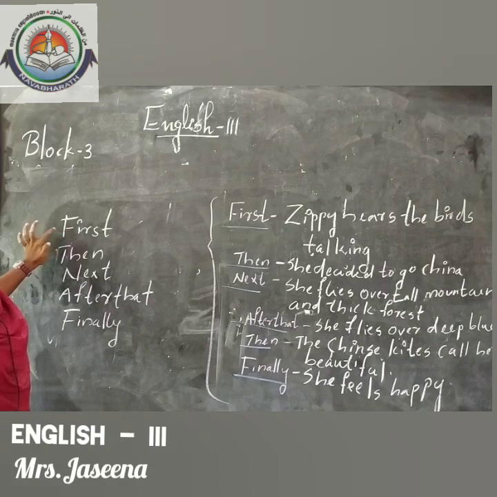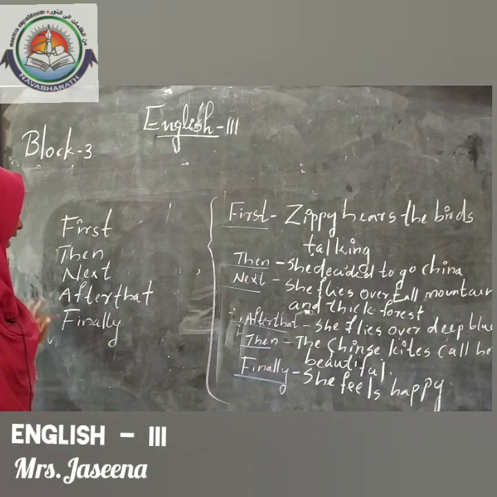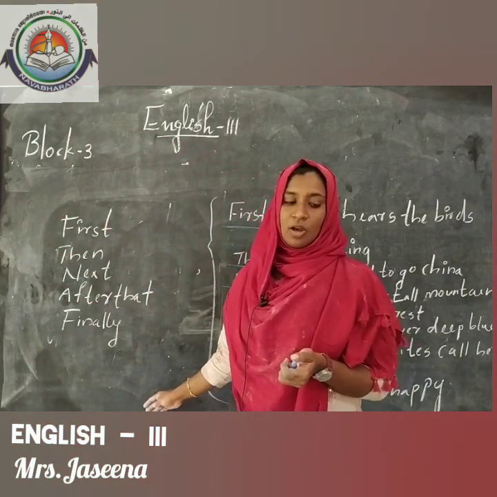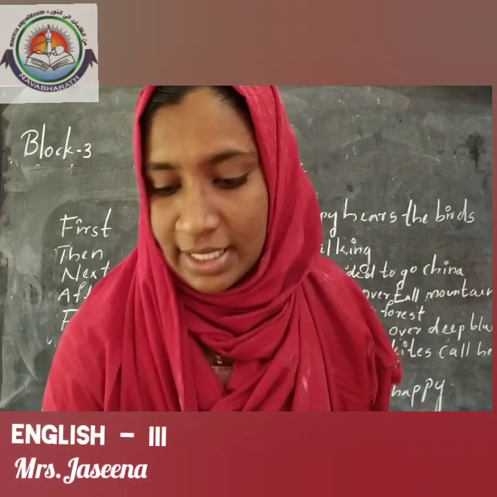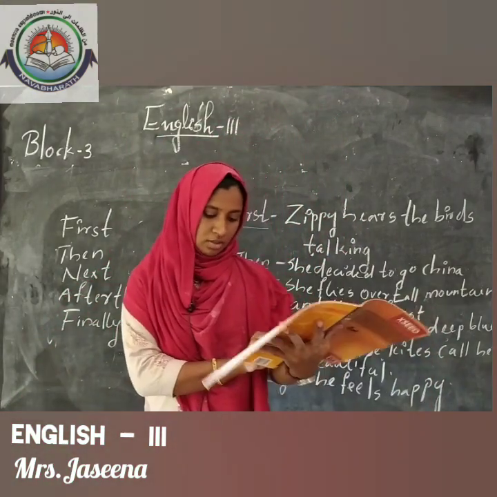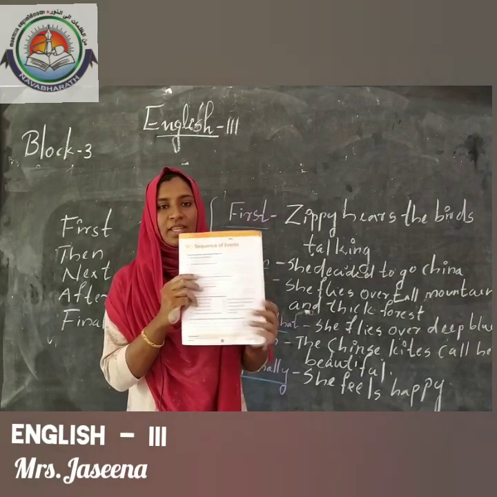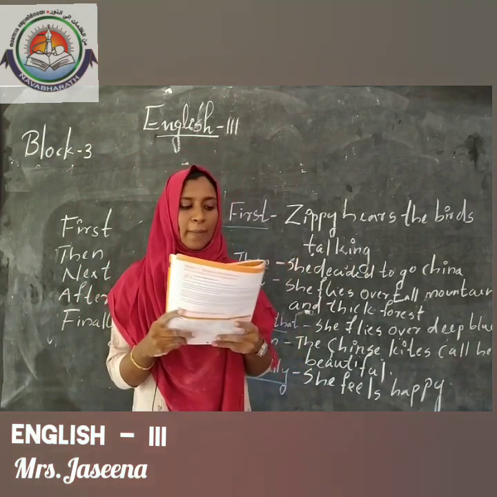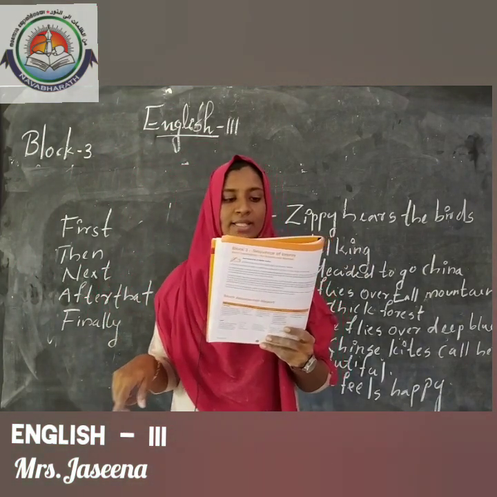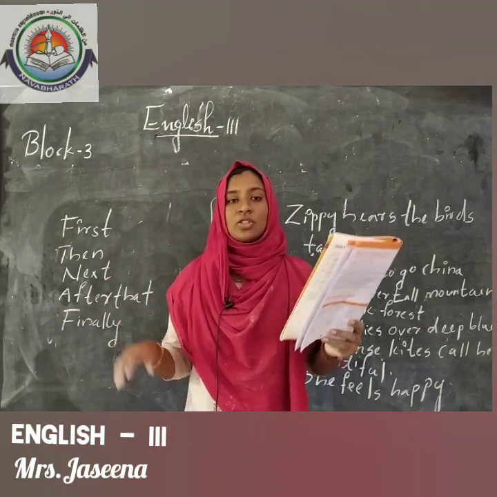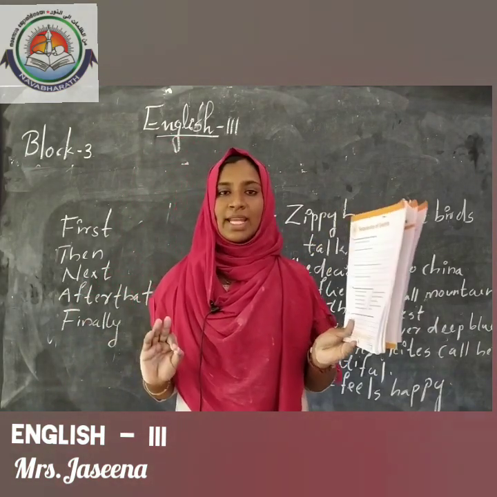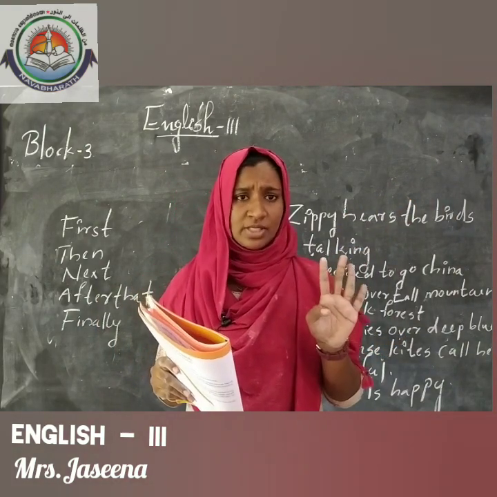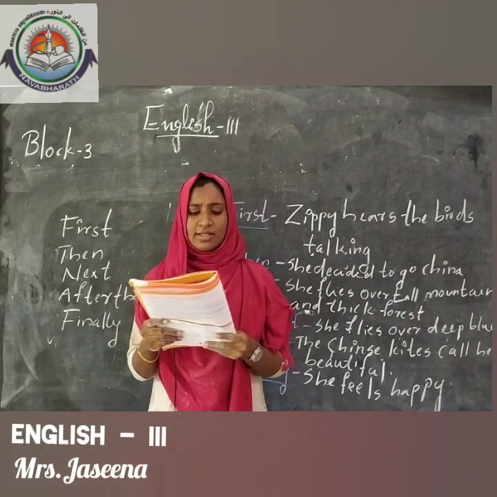So, by using these words, first, then, next, after that, and finally, we can retell a story in a correct sequence. Okay. I hope you understood. Then take your workbook. Turn to page number 21. Yes, here we can see sequence of events. Okay. First one, answer the questions from the story The Blue Kite. So, before answering these questions, read the lesson at least 3 or 4 times. Then only you can answer these questions.